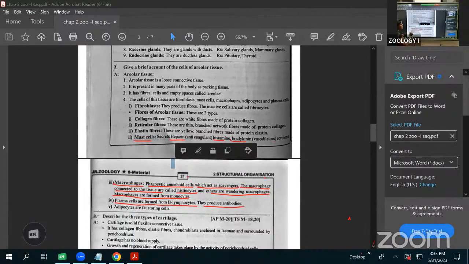Next one is the last cell, the adipocyte, that is useful for the storage of fats. They are helpful.